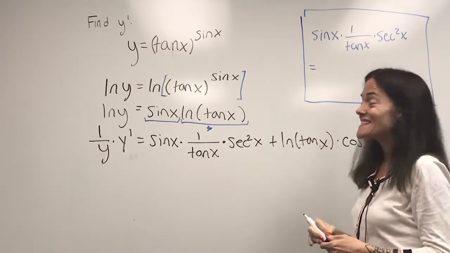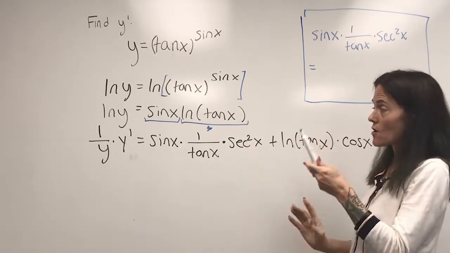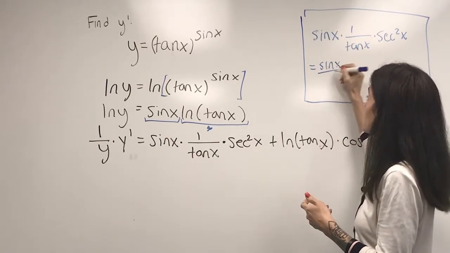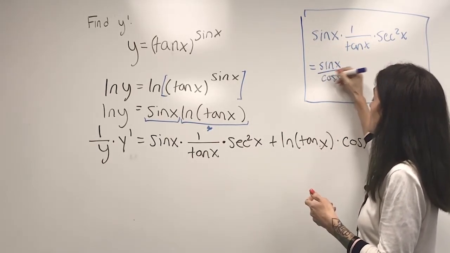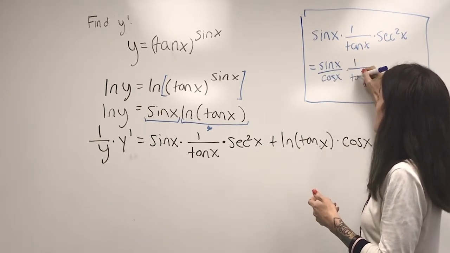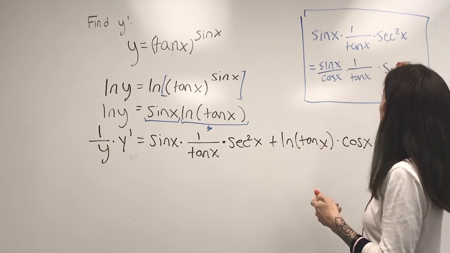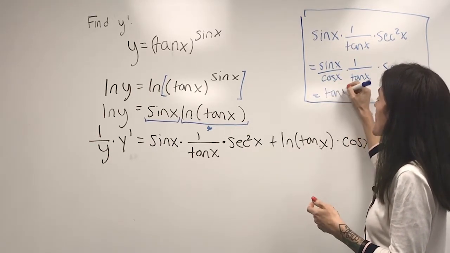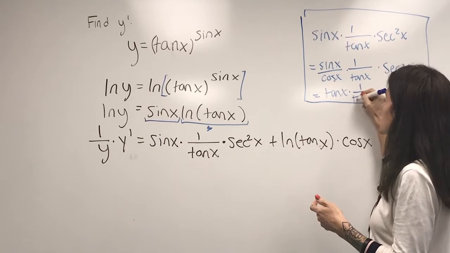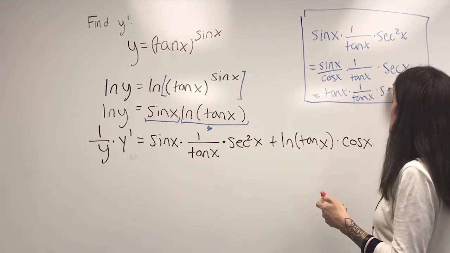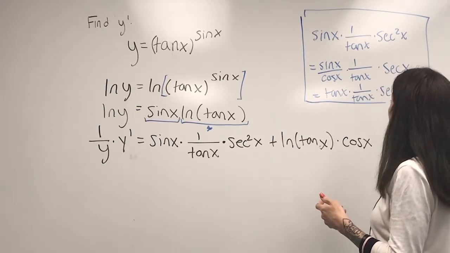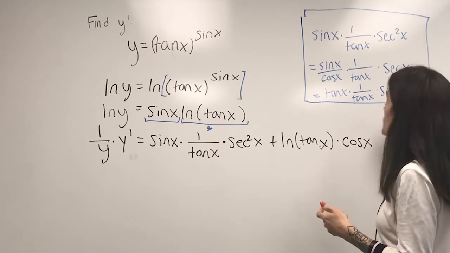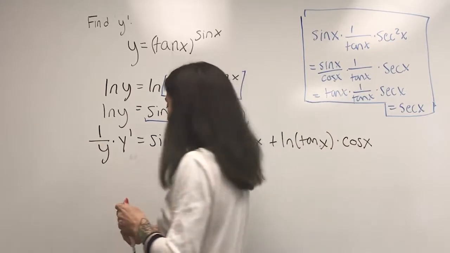Well, I know that secant squared is 1 over cosine squared, so I'm going to put one of them here. And one, I guess I will just leave like this. And then you see this is tangent x times 1 over tangent x. We are left with just the secant. Or you could write that as 1 over cosine.